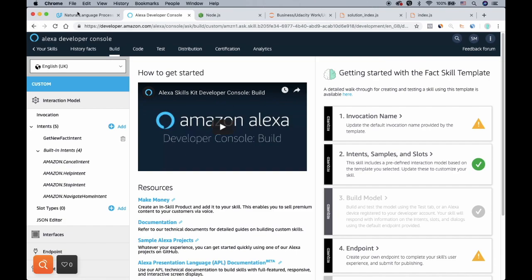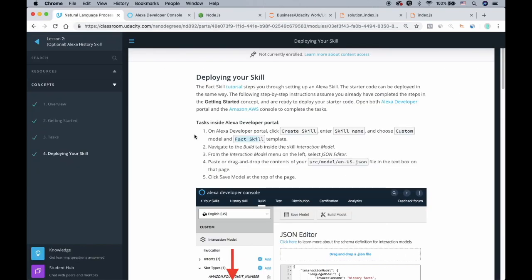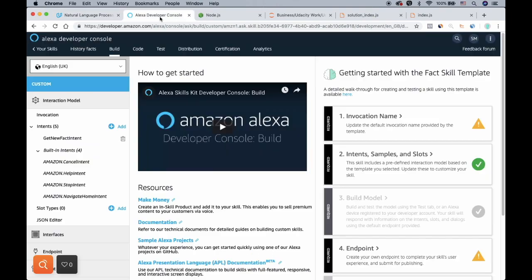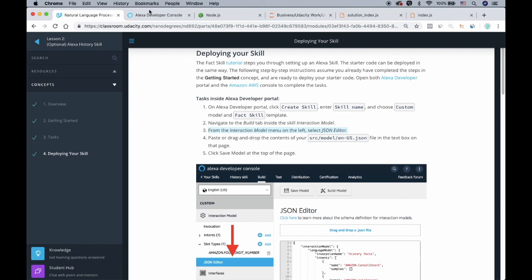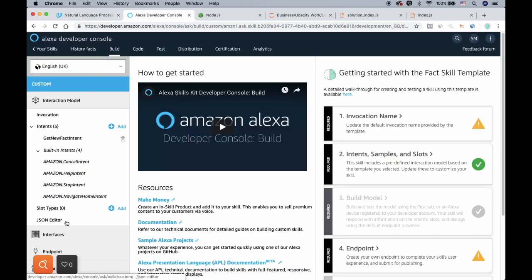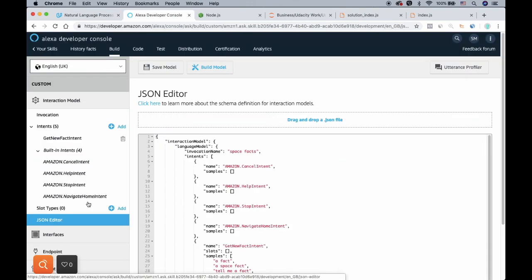So let's go back to this Udacity. It says navigate to the build tab inside the skill interaction model. So the build tab is here, okay, we are already in it. From the interaction model menu on the left, select JSON editor. JSON editor here, click on this.